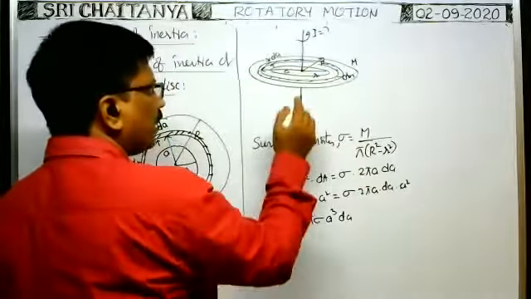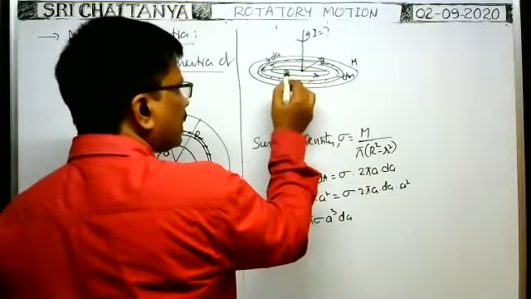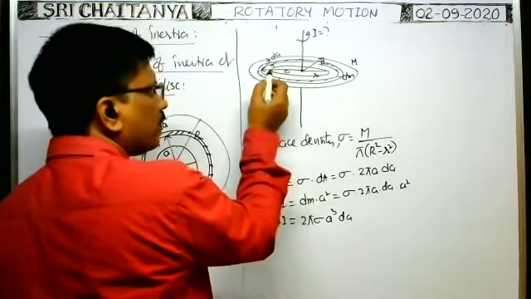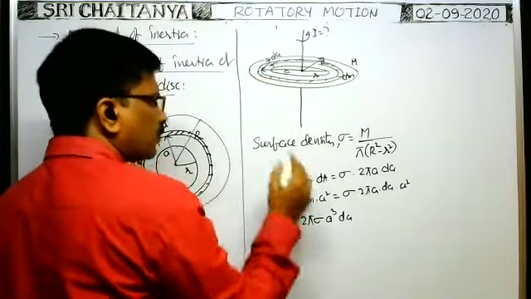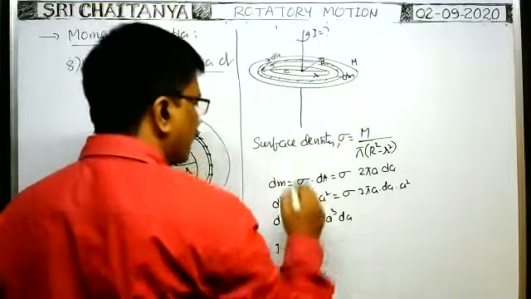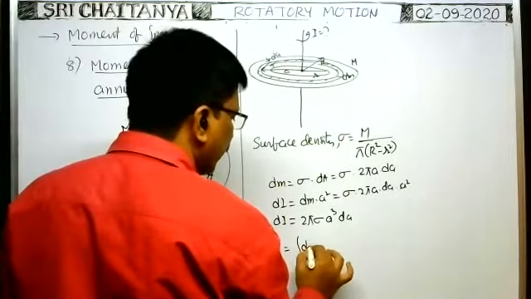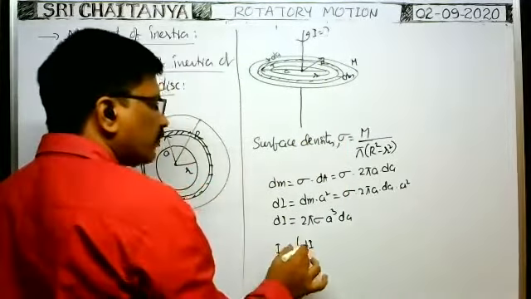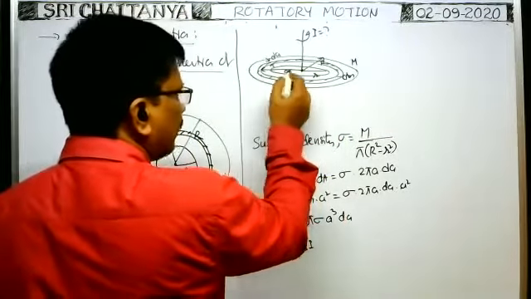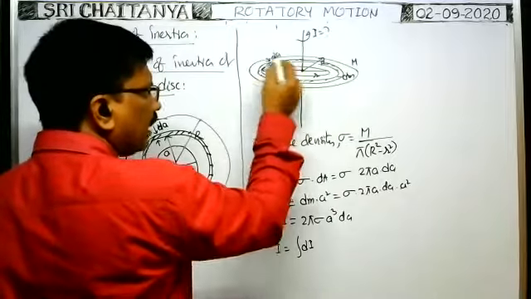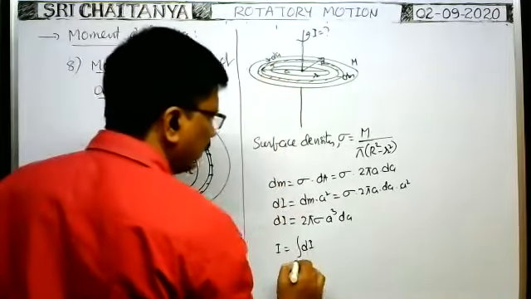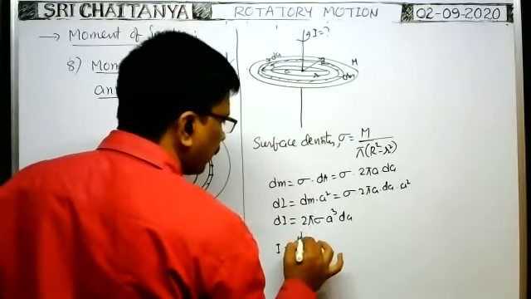This type of circular elements can be imagined from radius a equal to small r to capital R, because these elements can be imagined from radius small r to capital R only. That's why integrate between small r to capital R. Therefore, total moment of inertia about this natural axis is equal to integral dI, integral of the moment of inertia of the element. So a is equal to small r to capital R, you integrate.